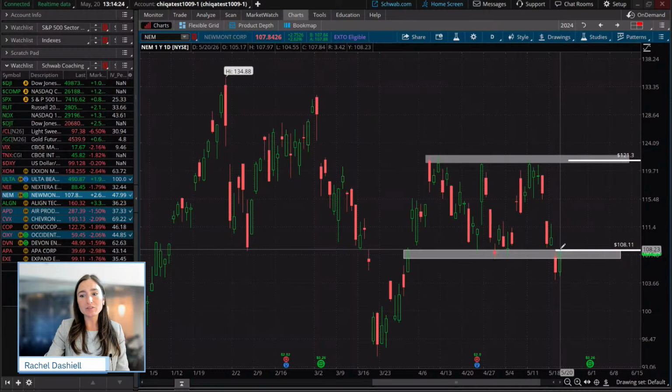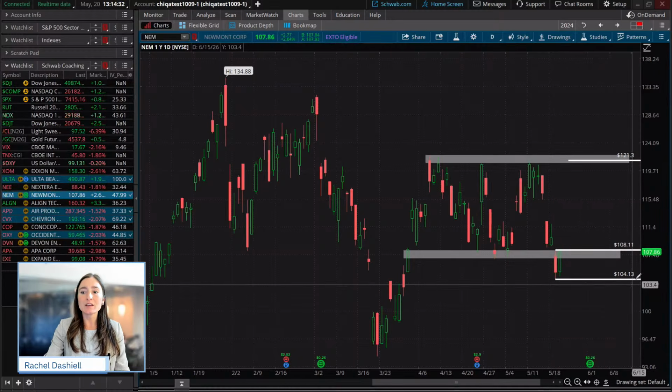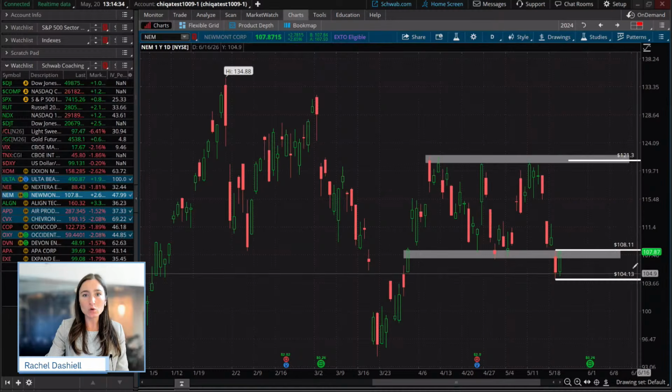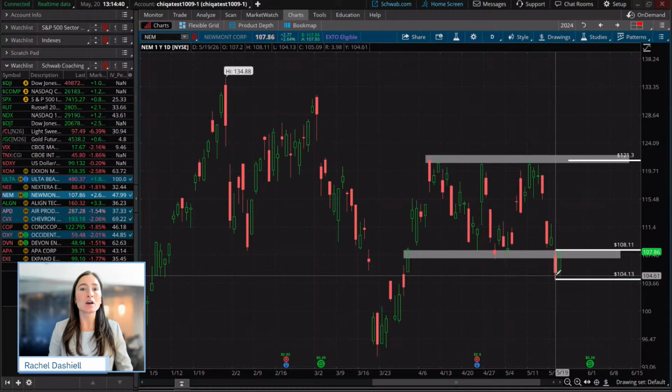Now, if we're a bearish trader and we're saying that, hey, we think that price is just going for a little bit of a touchback and we think that it's going to continue to the downside, well, we may use this pivot low here and say, hey, if we do have a close below this pivot low here, that's where we may take a short trade. Of course, there's risks with shorting stocks, obviously.